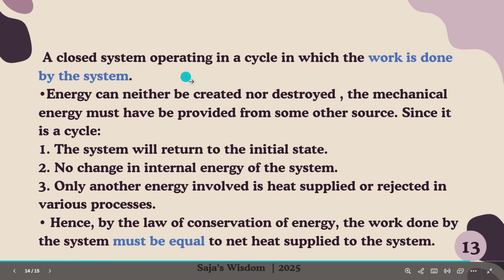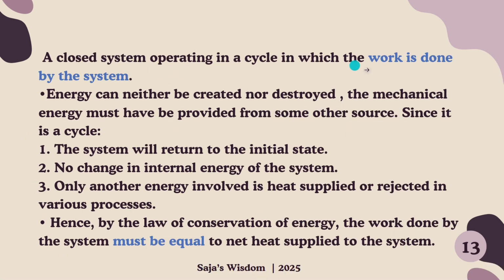A closed system operating in a cycle in which the work is done by the system. So what does that mean? It means that the system uses energy to do something, like moving a piston or running a machine, etc. Energy cannot be created nor destroyed. The mechanical energy must have been provided from some other source. So it's not just created magically. It comes from a source.